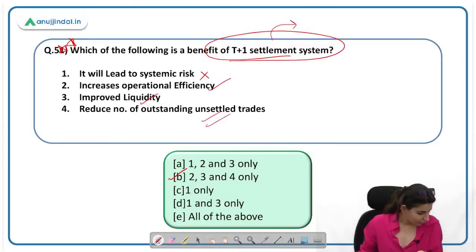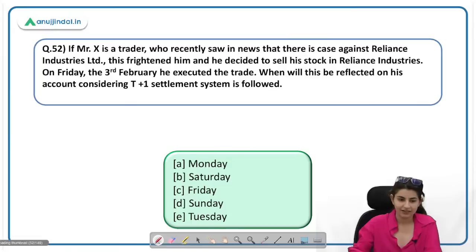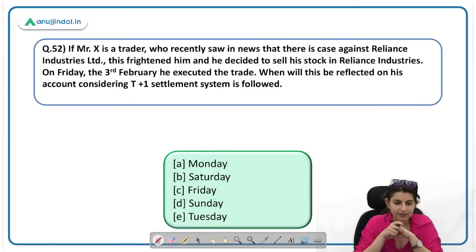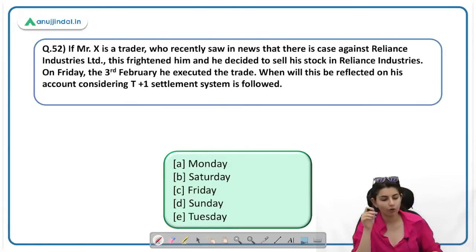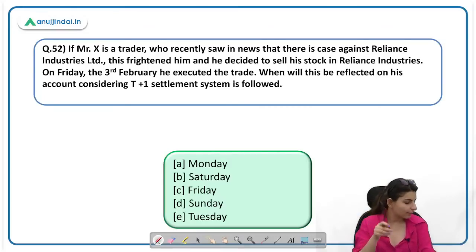Ma'am, will you provide all the GDP forecasts by different rating agencies? Good question. These GDP forecasts are available in the spotlight, and go through the previous 2 months well. Let's move on to the next question.